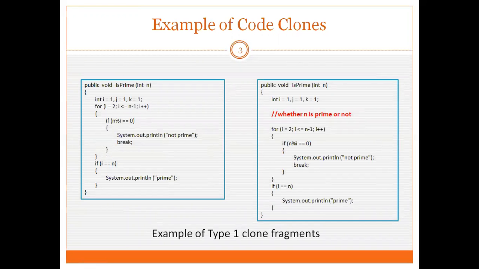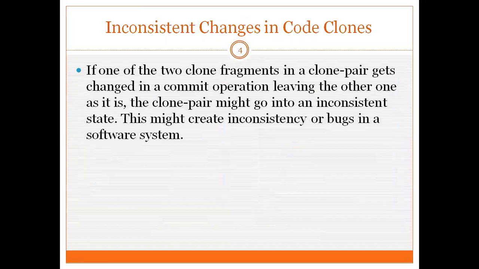Now let's see an example of type 1 clone fragments. This slide shows two code fragments. In the right hand side fragment, there is a comment. If we disregard this comment, then these two code fragments become exactly the same. So they are type 1 clones of each other. There can be examples of other three clone types as well. However, I am not going through all those examples.